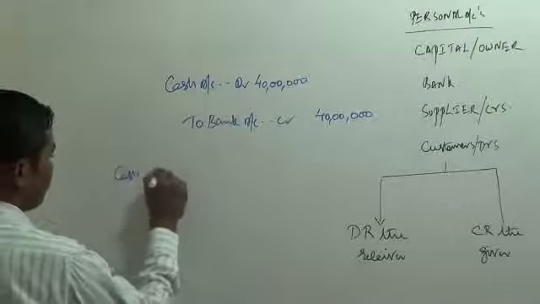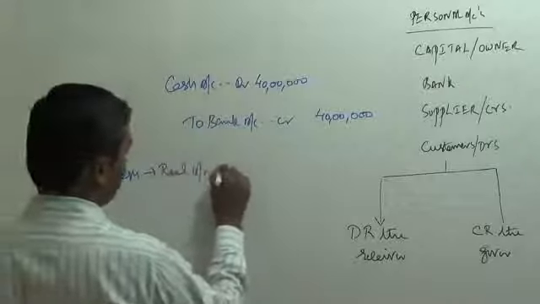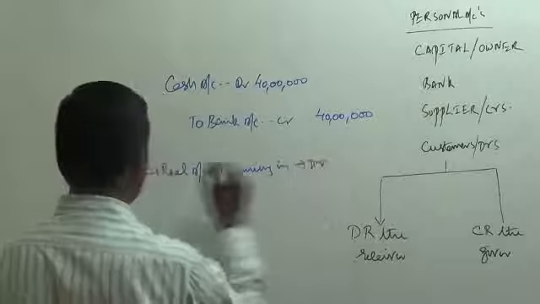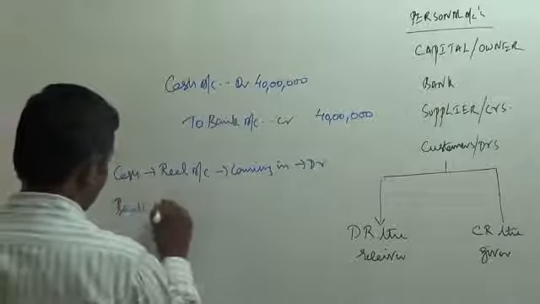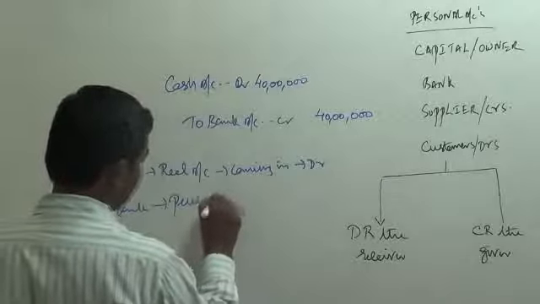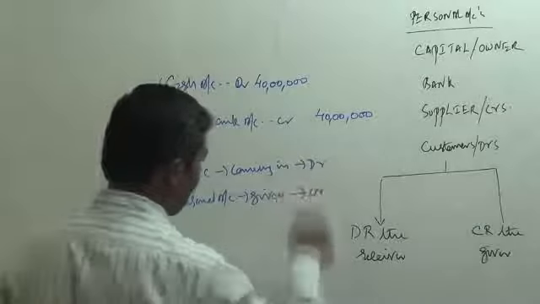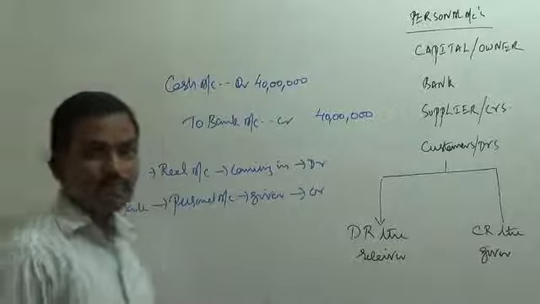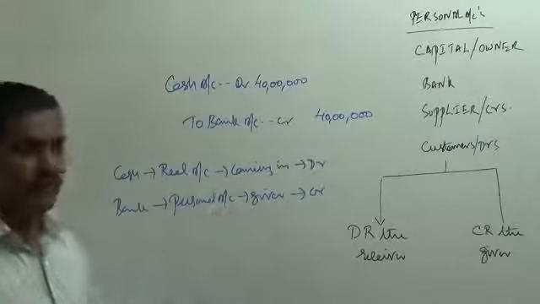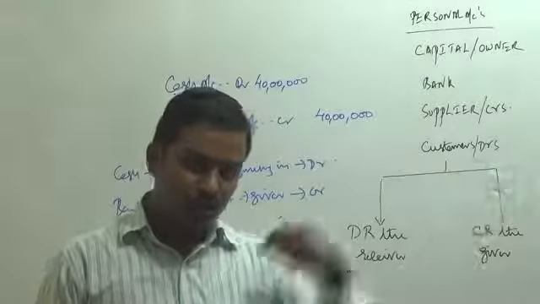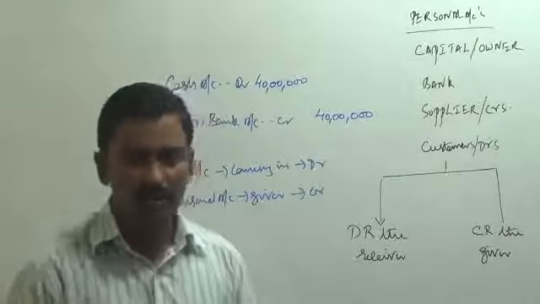Logic. Cash, real account, coming in, debit, bank, personal account, giver, credit. This is the logic behind the entry. So when you deposit money in a bank, bank account is debited. When you withdraw money from the bank, the account has to be credited.